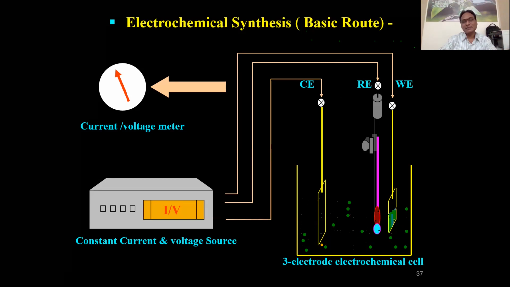Otherwise, conventionally, there are three important electrochemical synthesis techniques: constant voltage, which is called potentiostatic; constant current, which is called galvanostatic; and then cyclic voltammetry. These are three important electrochemical deposition techniques, and you have to remember only those. The rest of the deposition techniques I will be telling you just for the sake of information, but I'm not going to spend more time on that because this is extra information. You can read that from the PPT or books.